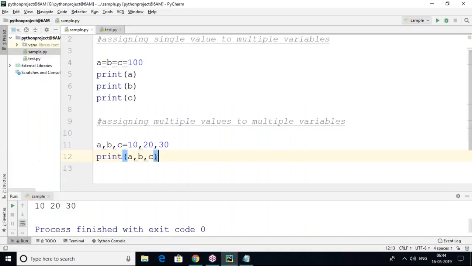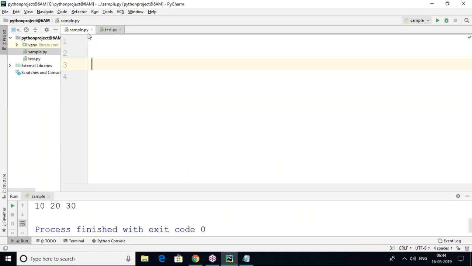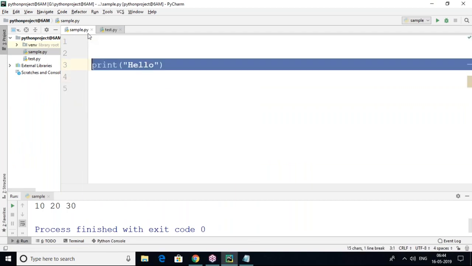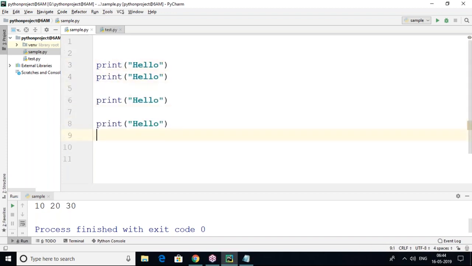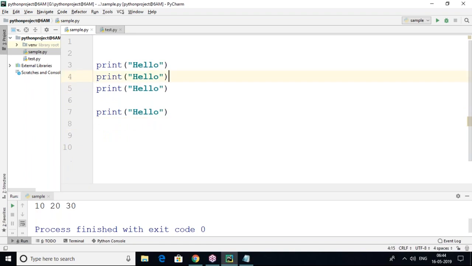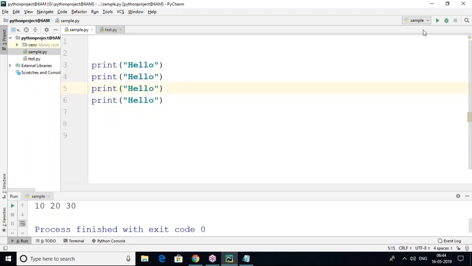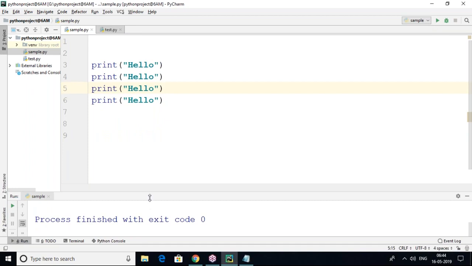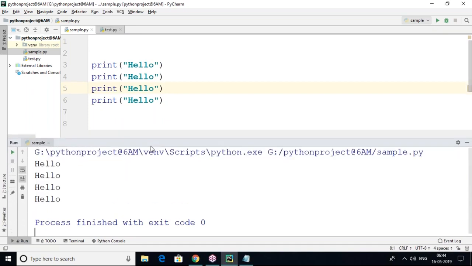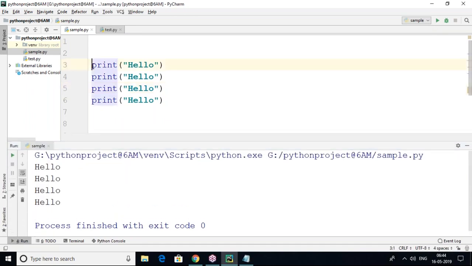It's very simple. Suppose I write some group of statements. Print hello. Similarly, I am writing a few more lines just for showing. The first two lines I want to print. When we run this now, we can see all of them will be printed. But I don't want that for the first ones. Suppose I change this.